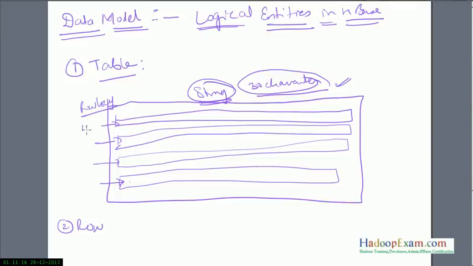So I would say this is 1001, 1002, 1003, and 1004. This could be the unique identifier. Generally this is not a valid identifier. You will give the timestamp or something, some proper value which uniquely identifies each row, to access it.